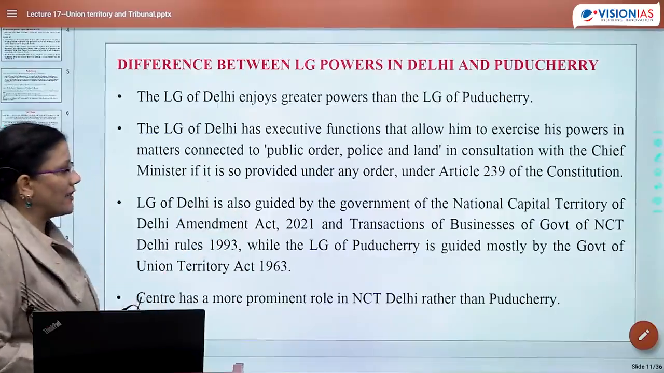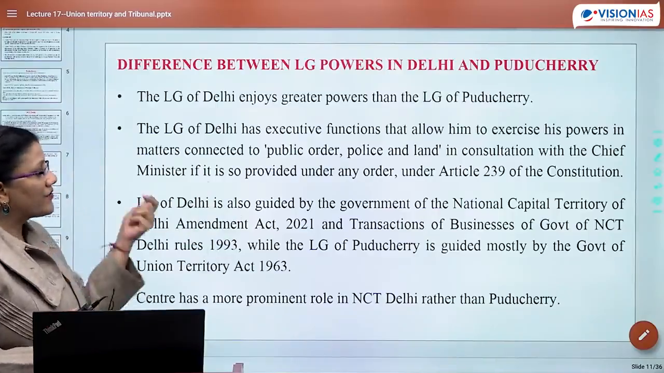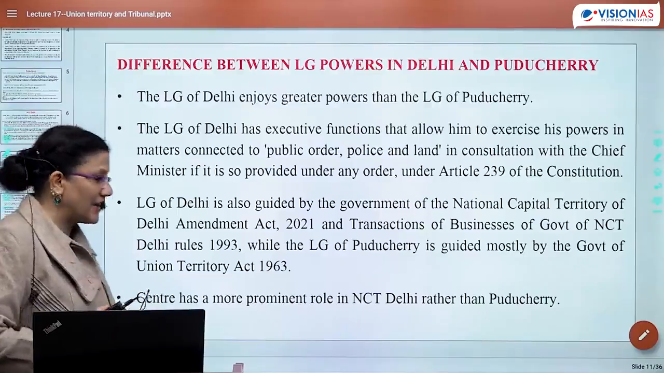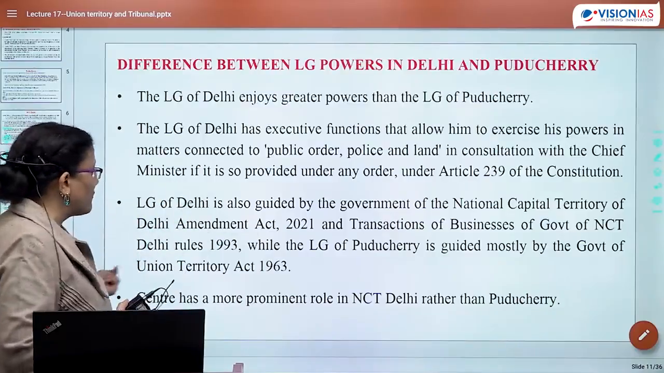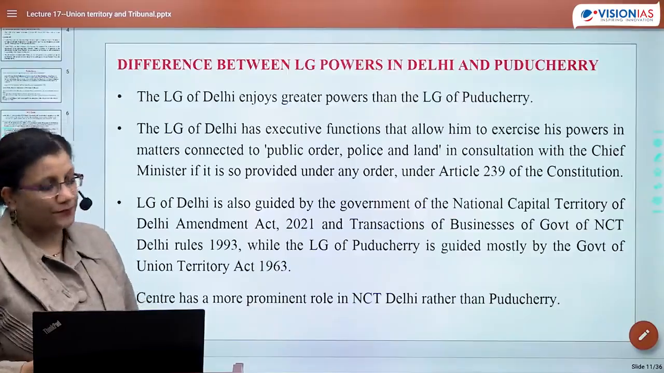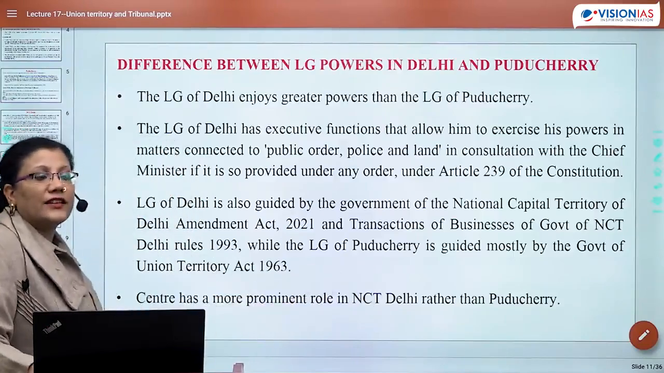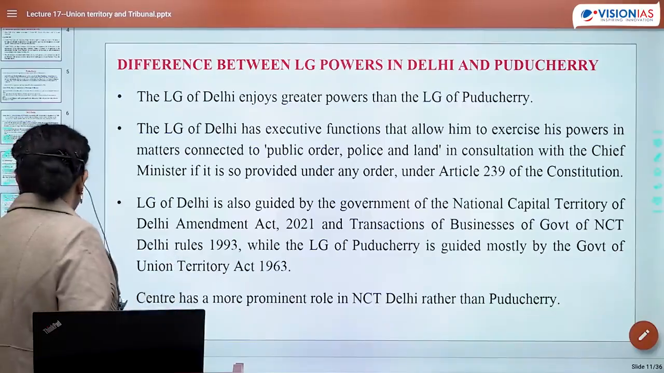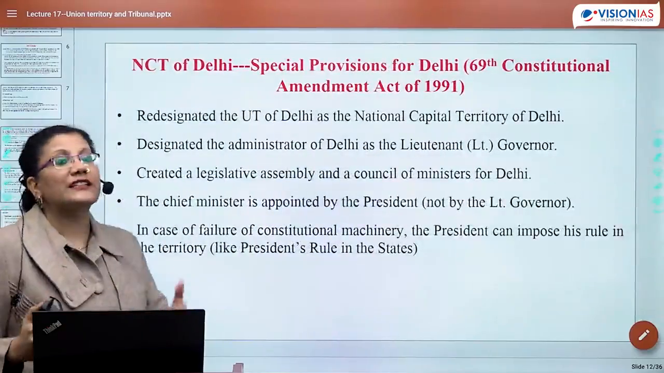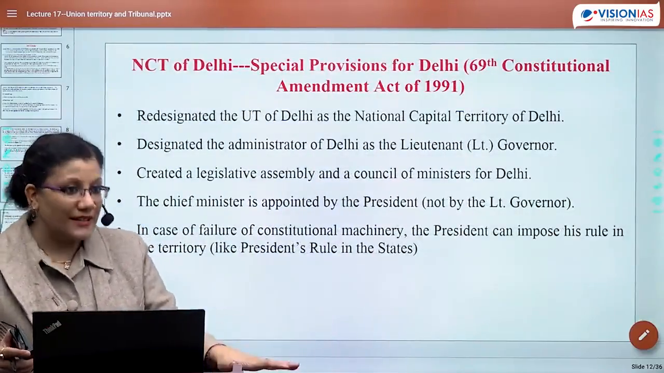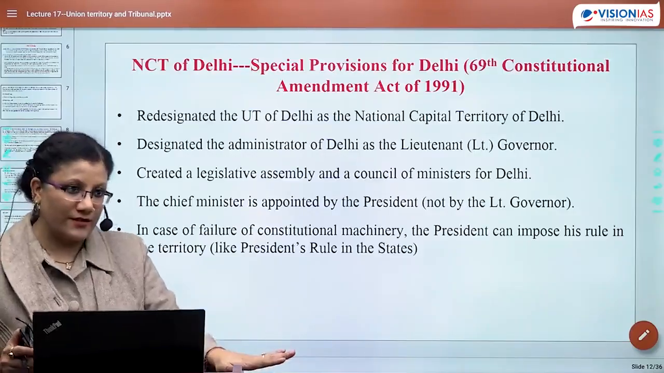LG of Delhi is also guided by the Government of National Capital Territory of Delhi Amendment Act 2021 and the Transaction of Business of Government of NCT Rules 1993. While if you look into LG of Puducherry, it is mostly guided by the Government of UT Act 1963. Last, the center has a more prominent role in NCT Delhi rather than Puducherry. And if someone asks the reason, you can say probably the reason is the importance of NCT Delhi, not only being the capital but also being the center of power and a great diplomatic presence, right?